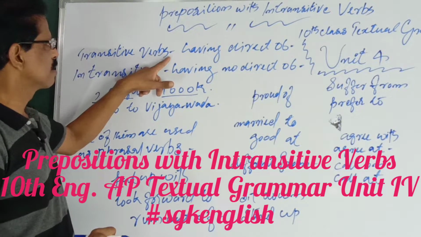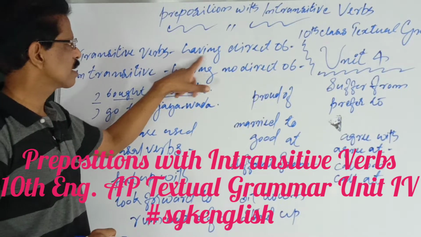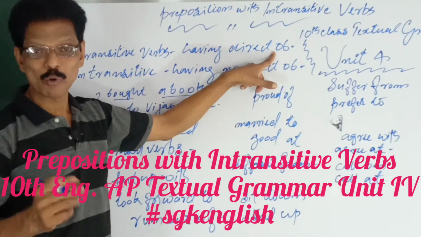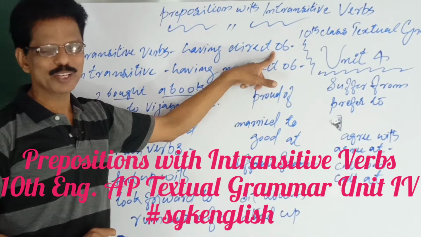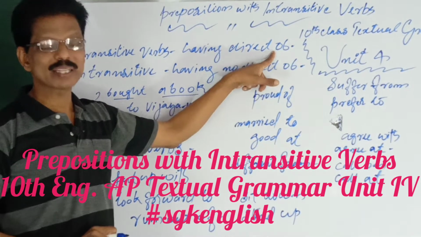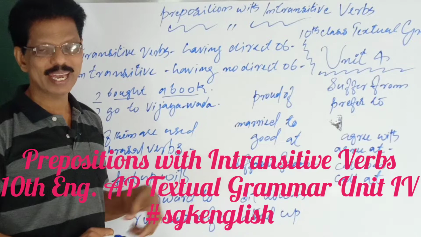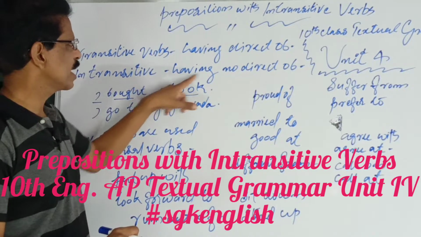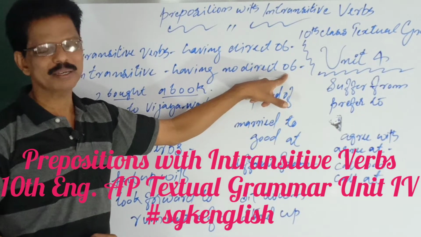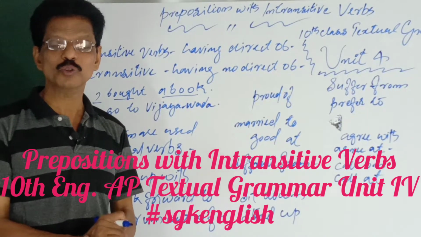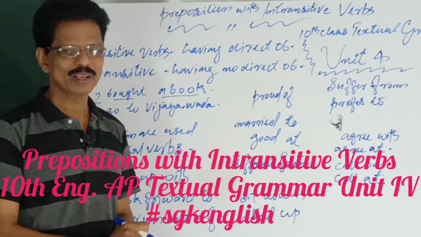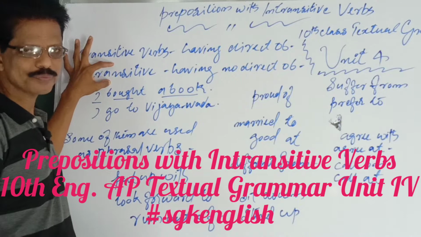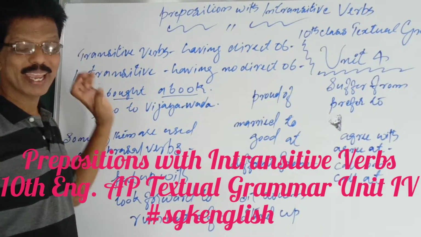See, transitive verbs are verbs having a direct object. I bought what? A book. What did I buy? A book. Raju killed what? A snake. His father gave him what? A gift. Direct object is there. Whereas intransitive has no direct object but makes sense by itself. Without an object also the meaning is complete, the meaning is clear. So verbs are of two types, transitive and intransitive.